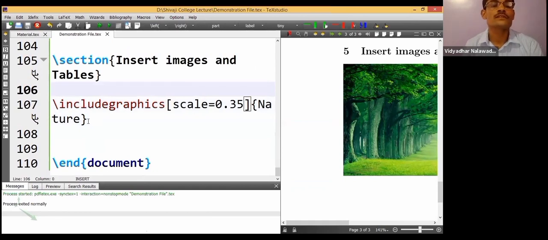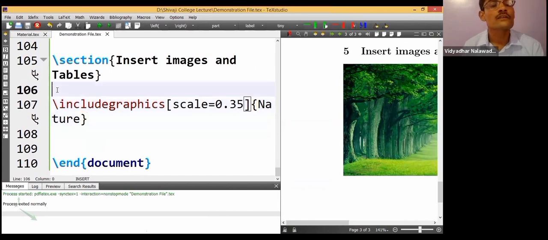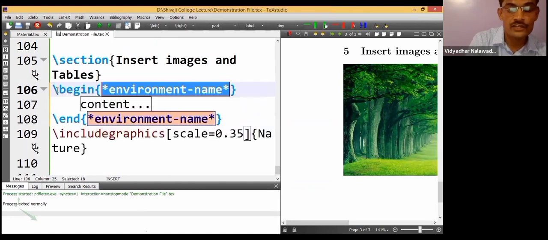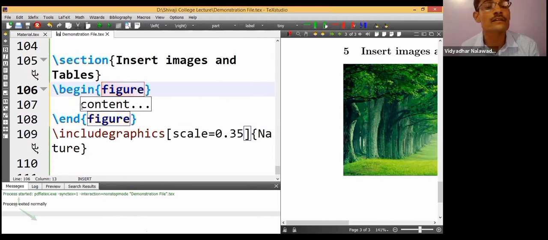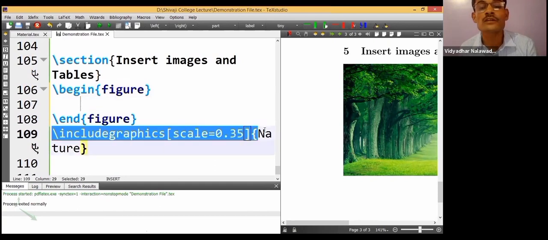We can also give a name, a caption, to this. For that we have to create one environment. Begin figure, and then end figure.